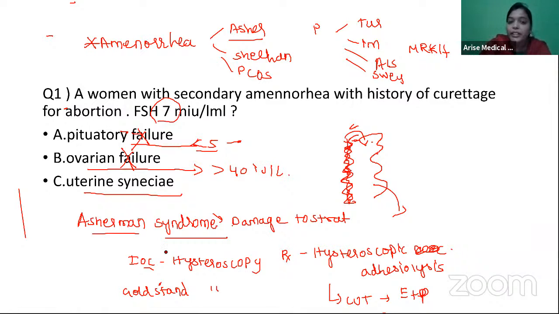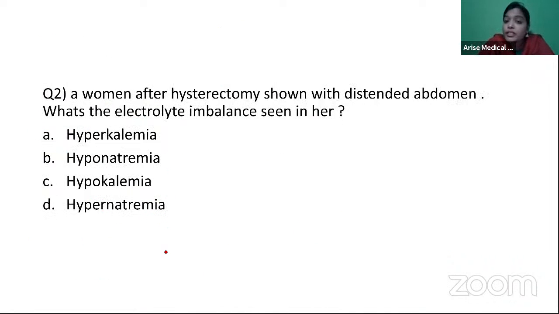So what we have got in the exam was Asherman syndrome, that is uterine synechiae. So mainly you have it because of the history of curettage. Is there any infection which can cause uterine synechiae? Aniket, do you know any infection which can cause uterine synechiae? Even tuberculosis can cause uterine synechiae, right? Okay, let's go to the next question now.